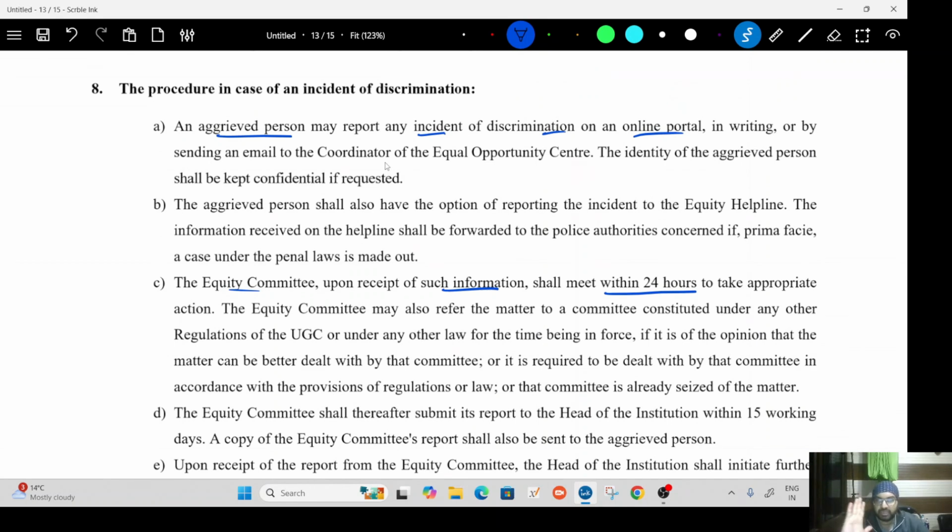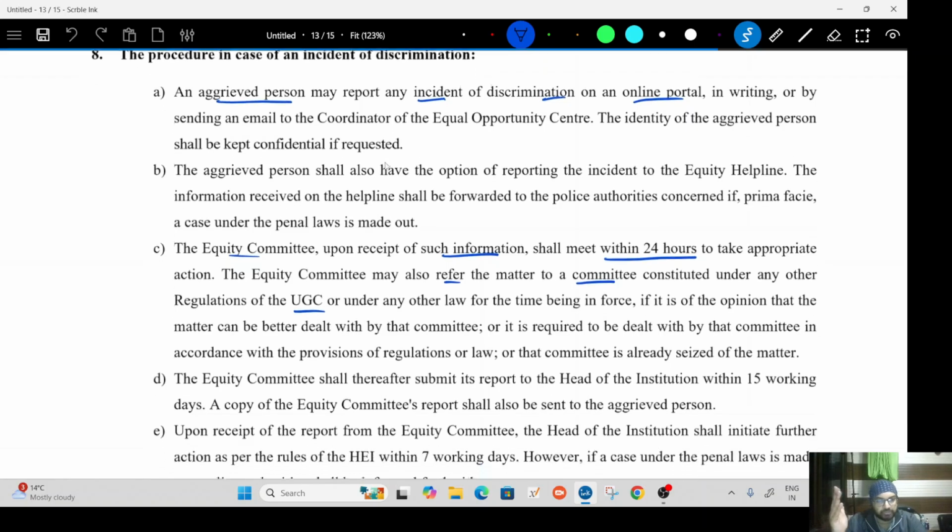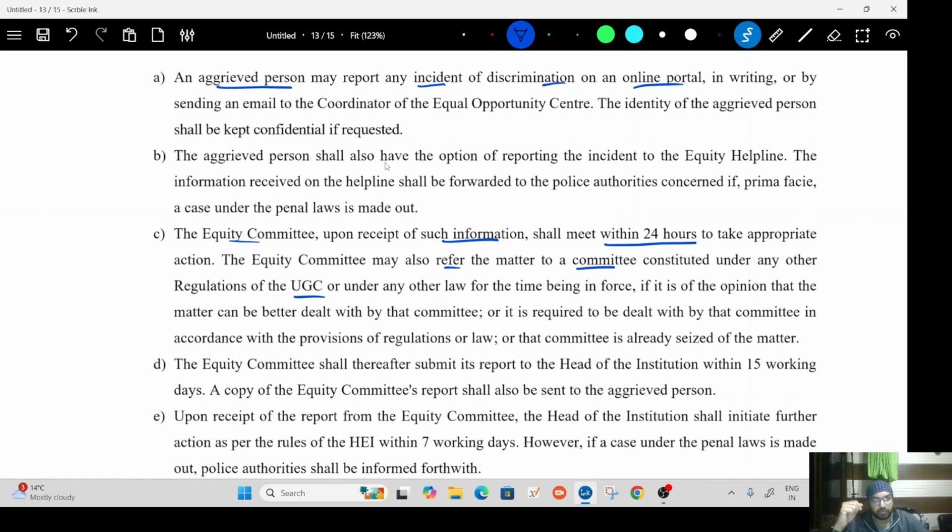Now, if this equity committee wants, they can refer this matter to a committee which is made under any other regulation of UGC. If the equity committee feels that a different committee can handle this matter properly, they can refer the matter to that other committee also. Then, the equity committee shall thereafter submit a report to the head of the institute within 15 working days. So, for 15 days, there will be an investigation. And then the equity committee will submit a report to the head of the institute. And this report will also be given to the aggrieved person.